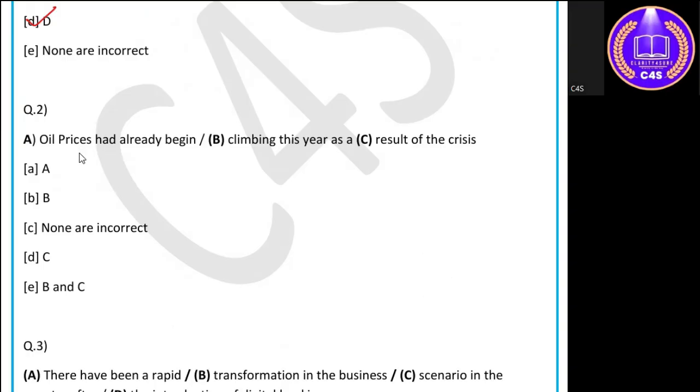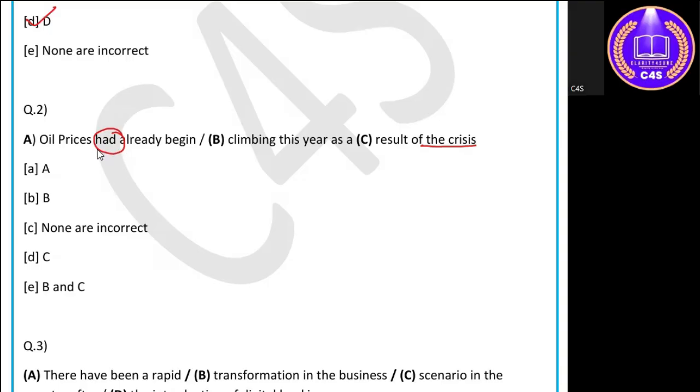Now, when we look closely at the sentence, what we can understand is that this is talking about the rise in the oil prices, which has started this year, resulting because of the crisis. Oil prices had. Now, when we see this, it is talking of a past tense, had already.